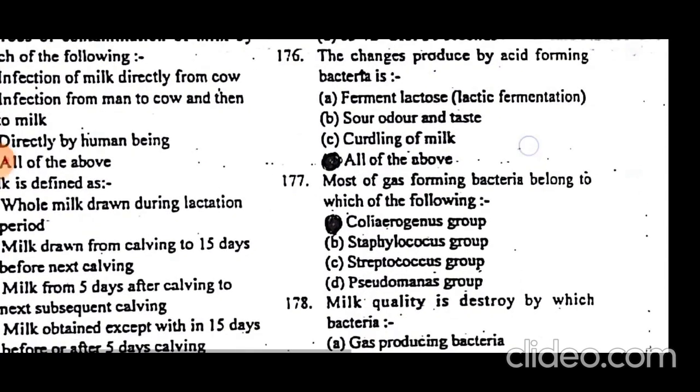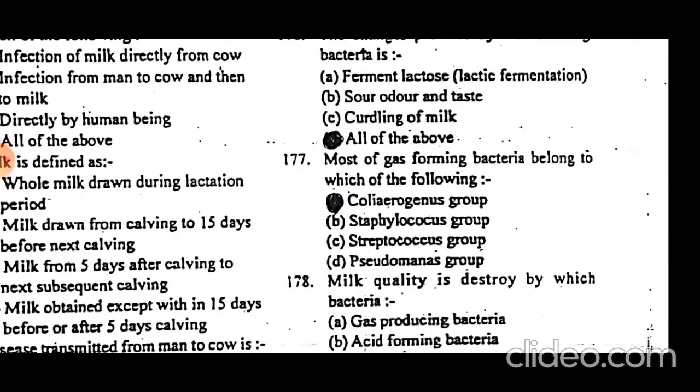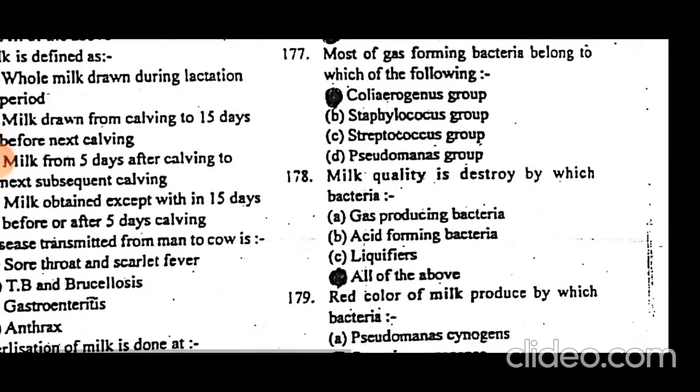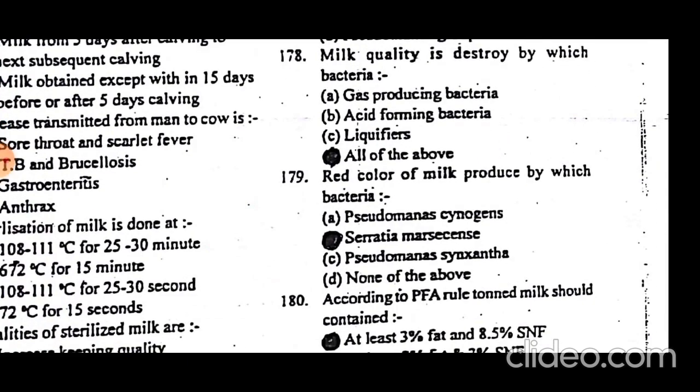Most of the gas-forming bacteria belong to the coli-aerogenes group. Milk quality is destroyed by gas-producing bacteria, acid-producing bacteria, and liquefiers. Red color of milk is produced by Serratia marcescens.